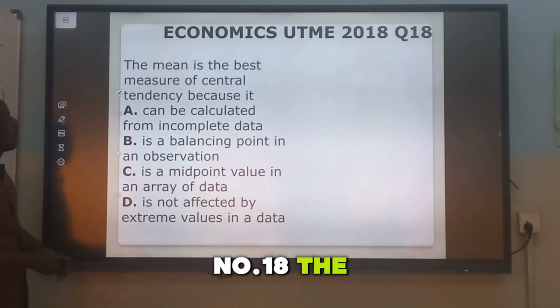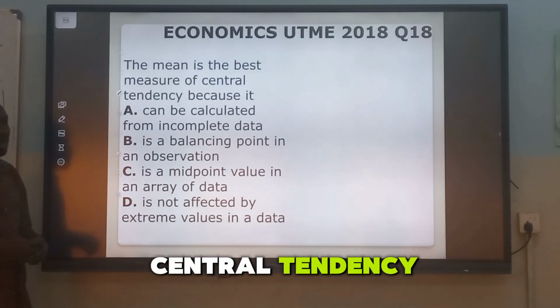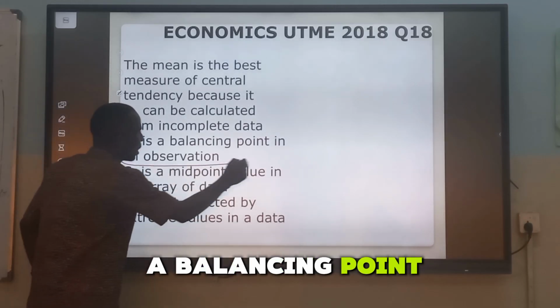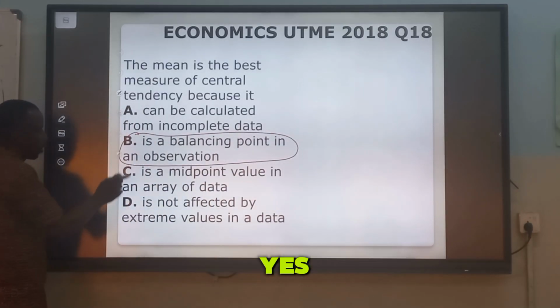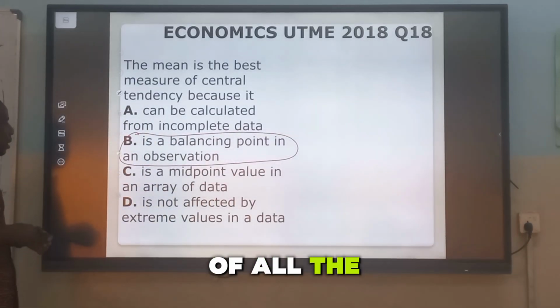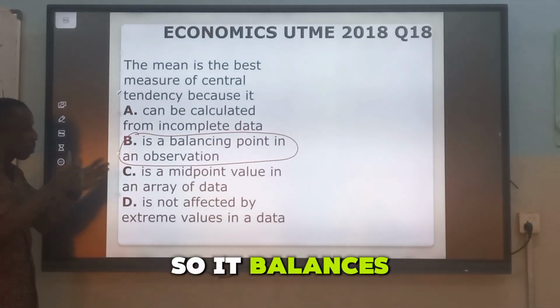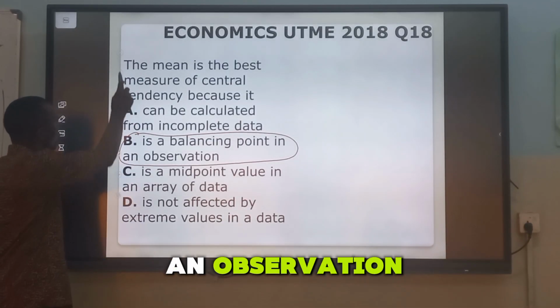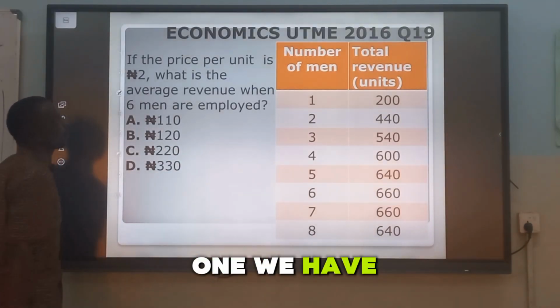Number 18. The mean is the best measure of central tendency because it is a balancing point in an observation. In the mean we are going to make use of all the numbers available in the data, so it is a balancing point in an observation. It's the middle one. We have a next question.